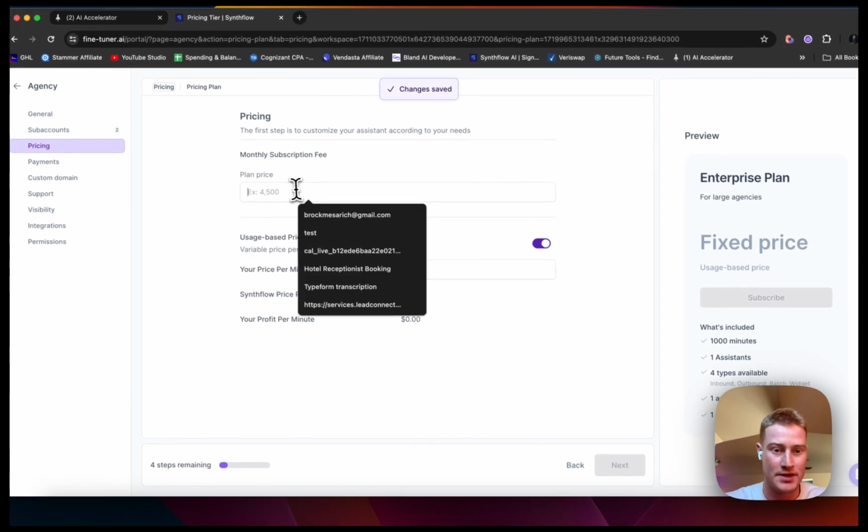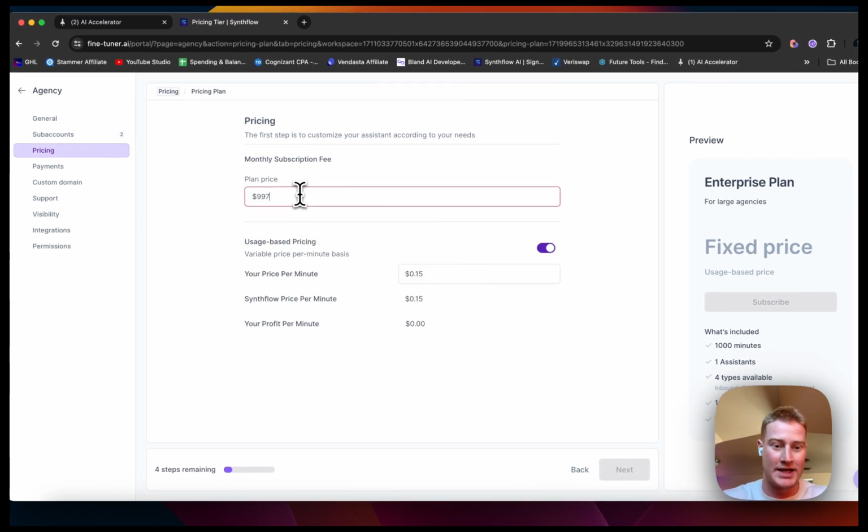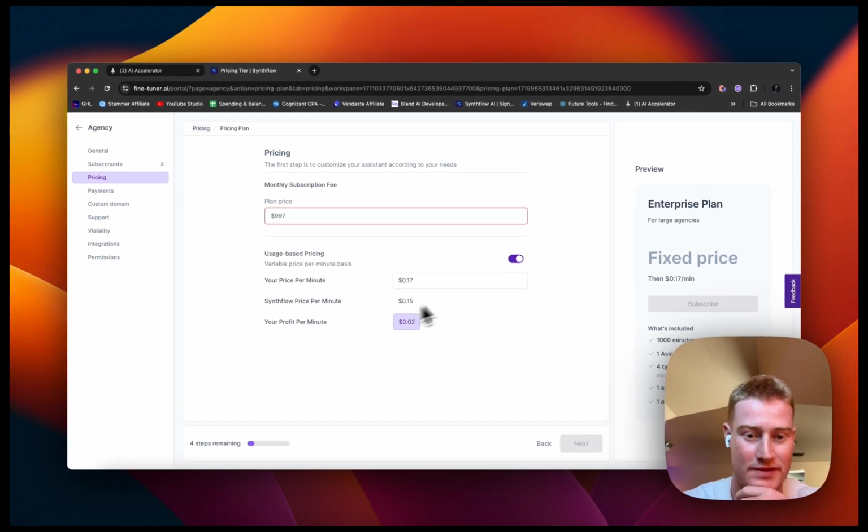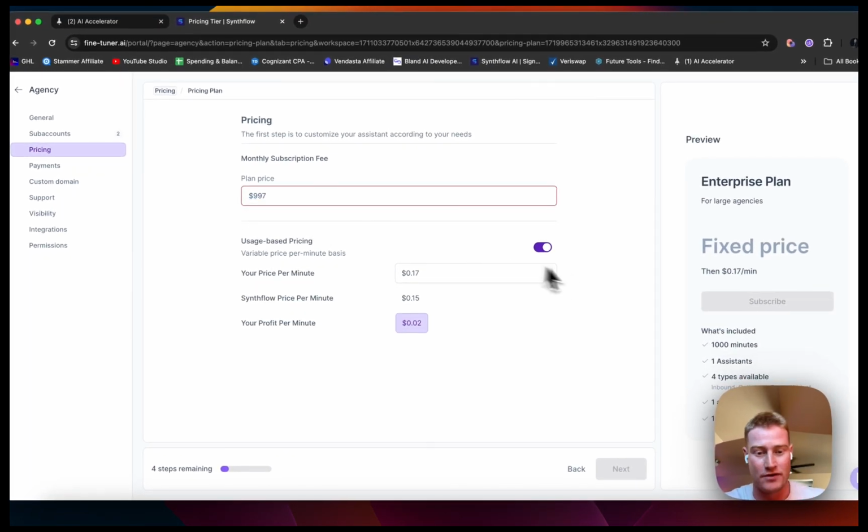So next, pricing plan. And for this one, let's do $9.97. Your price per minute, let's do like 17 cents per minute here. So we're only making a 2 cent per minute profit. However, at least you're making something on top of that. But it gives them the best price because they are paying us the most money up front per month. So there we go.